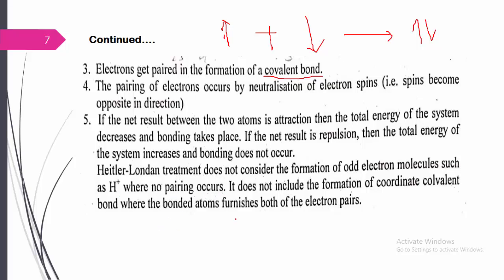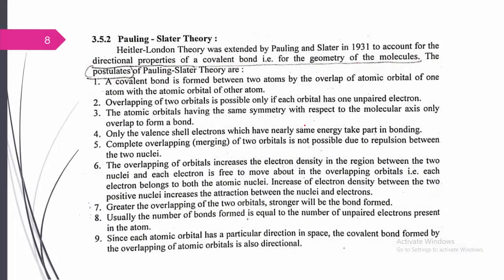Further, it has certain limitations, and these limitations can be corrected with the help of one more theory, that is Pauling and Slater theory. In 1927 we saw the Heitler-London theory. After 4 years, Heitler-London theory was extended by Pauling and Slater in 1931 to account for the directional properties of the covalent bond as well as the geometry of the molecules.